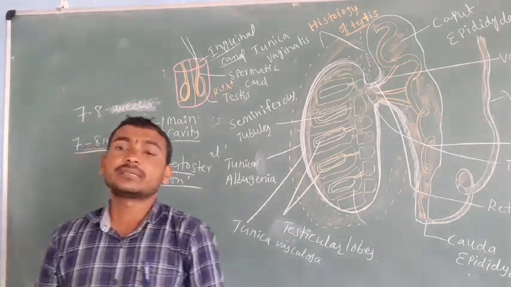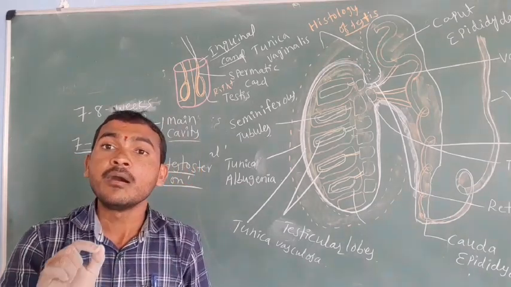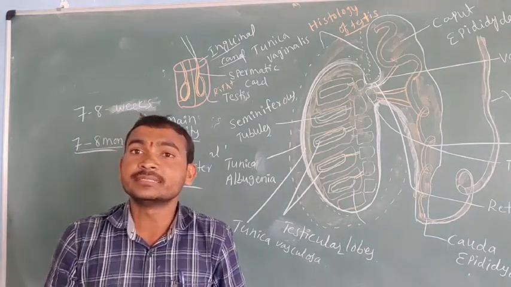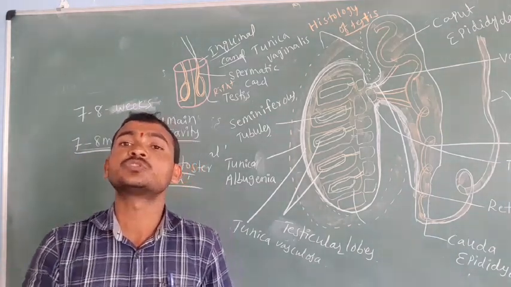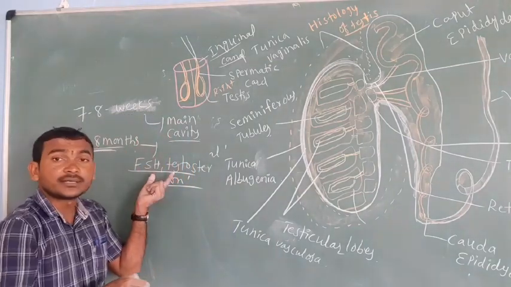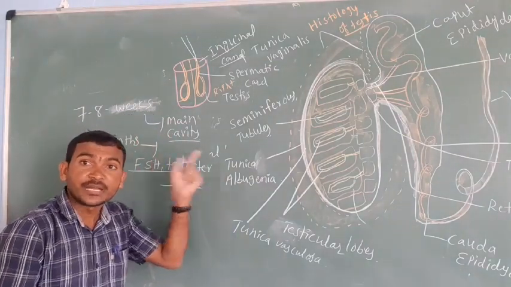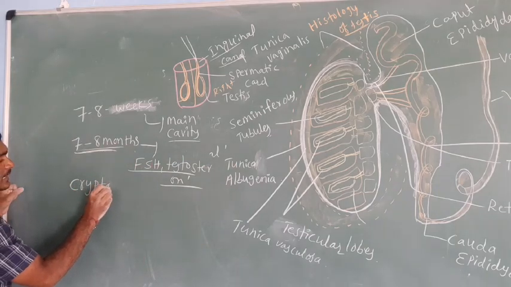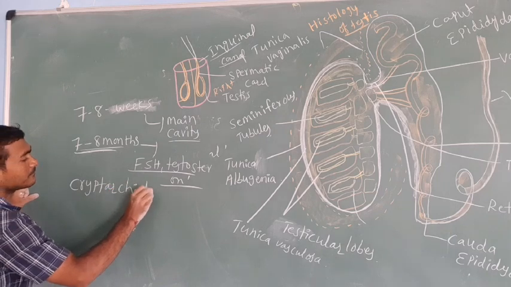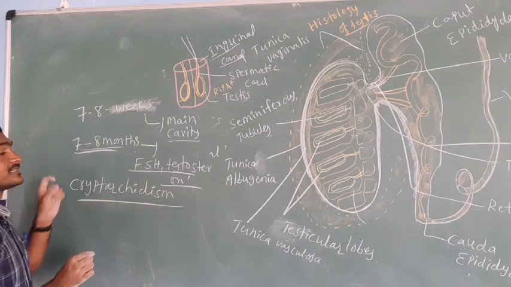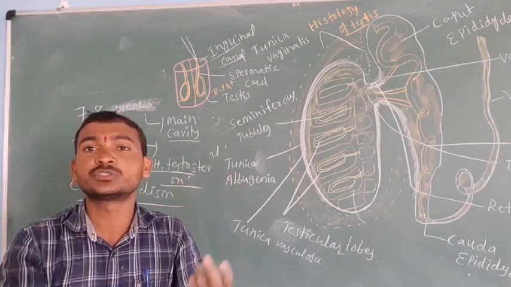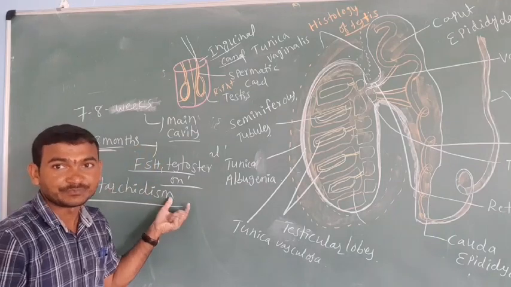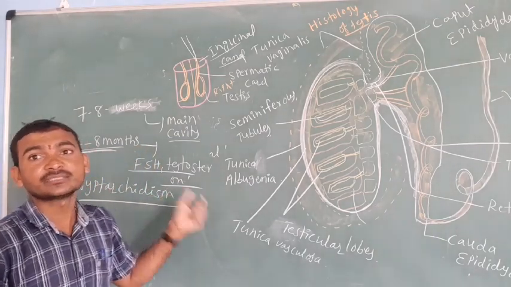In some people, the testes do not go outside to the scrotum. They stay inside the body and are not migrated to the scrotum. That phenomenon is called what? Cryptorchism. It means the testes are inside the body, not located in the scrotum.